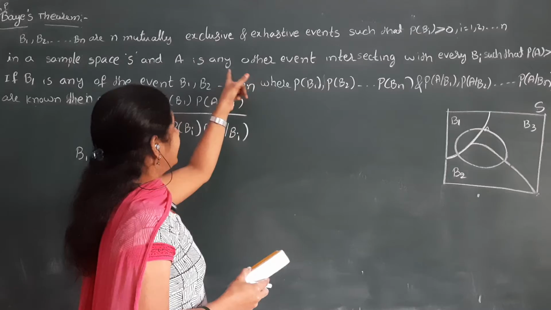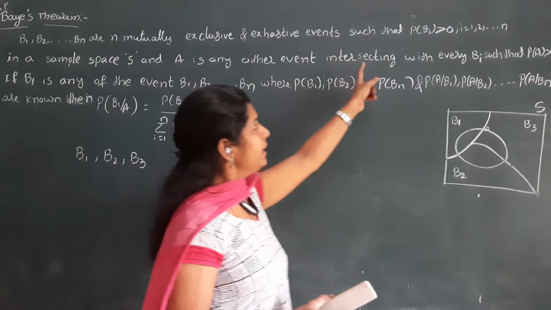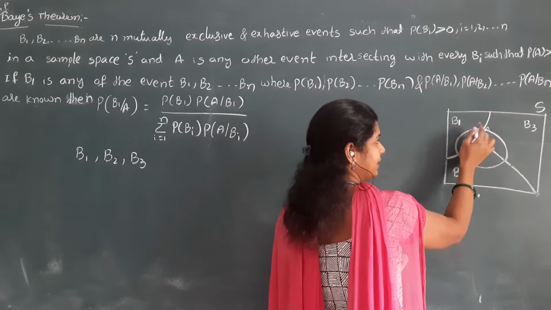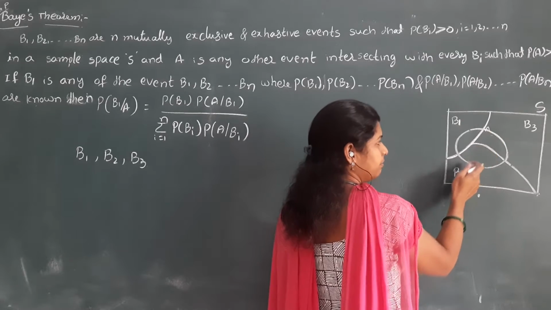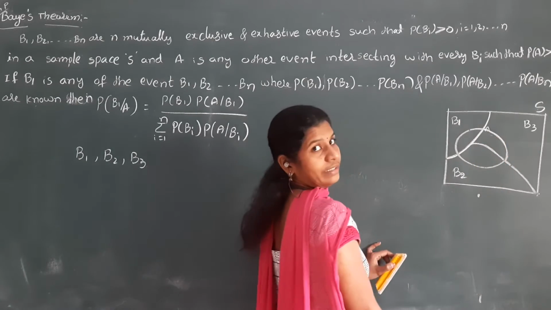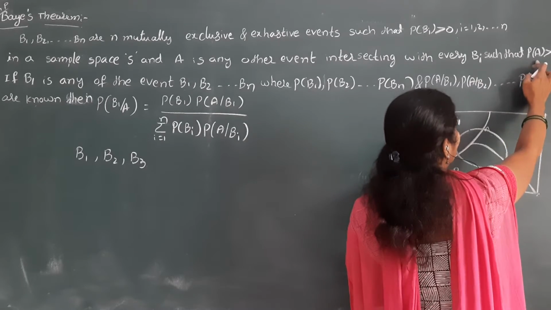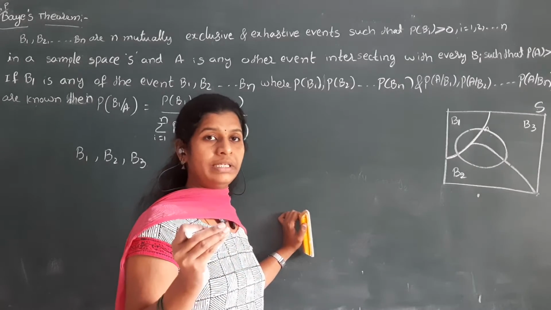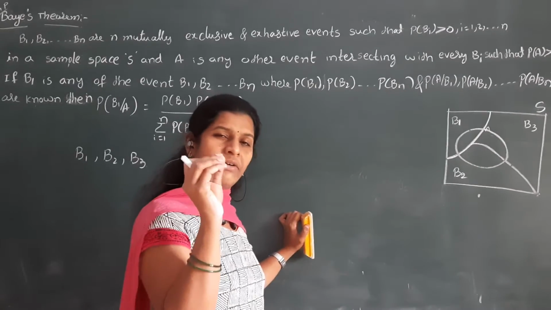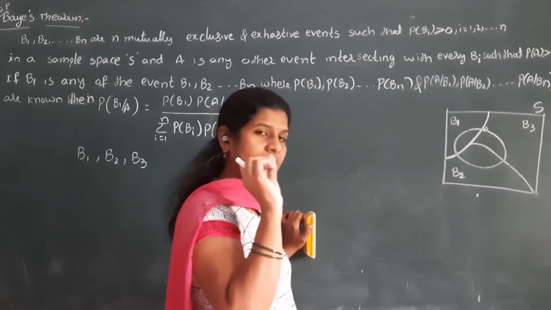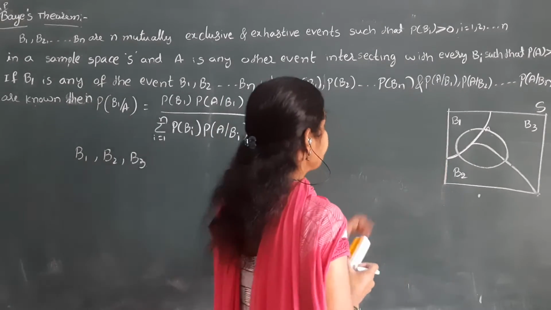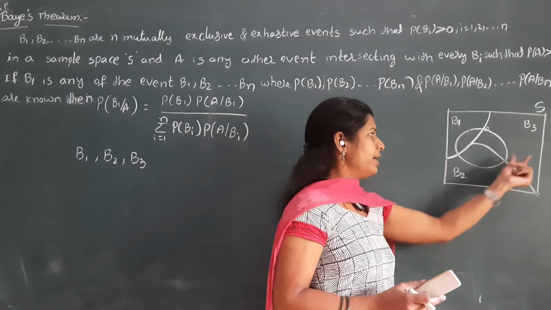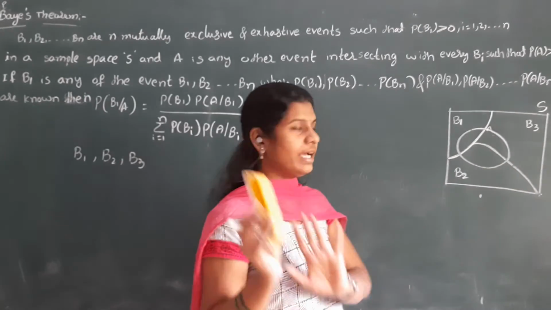Okay. So A is any other event intersecting with Bi. So it is A intersecting with B1, A intersecting with B2, and A intersecting with B3, such that P of A is greater than 0. The probability of A must be greater than 0, means you have at least a small part. P of Bi is also greater than 0. That means we have some area here, here also some area, here also some area.